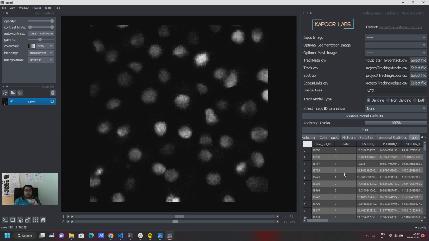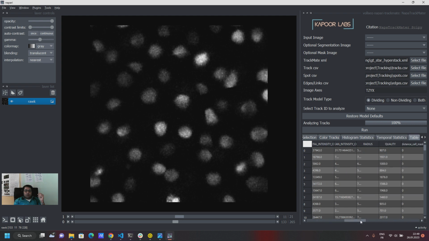This table contains the root cell ID, which is the starting point of all your tracks, and it is doing it for all the tracks. So let's say in your experiment you have 1,000 tracks. What you would get are 1,000 root cell IDs, which are the starting points of the tracks, the frame that they start from, the XYZ position, and all of this is linked to this root cell ID.